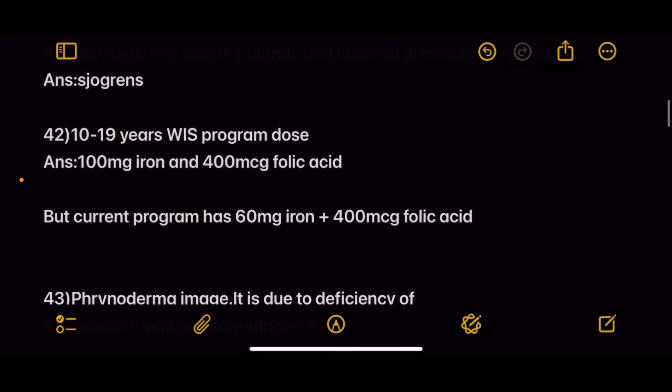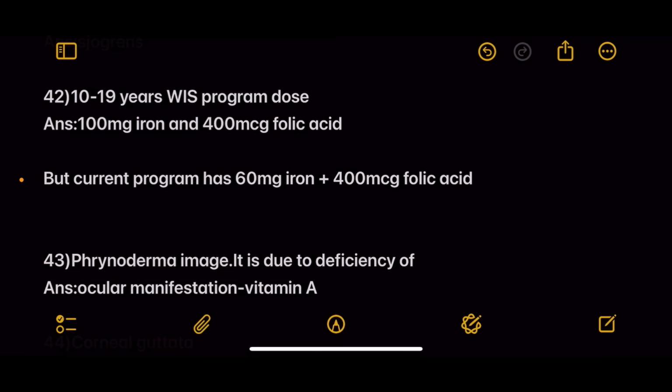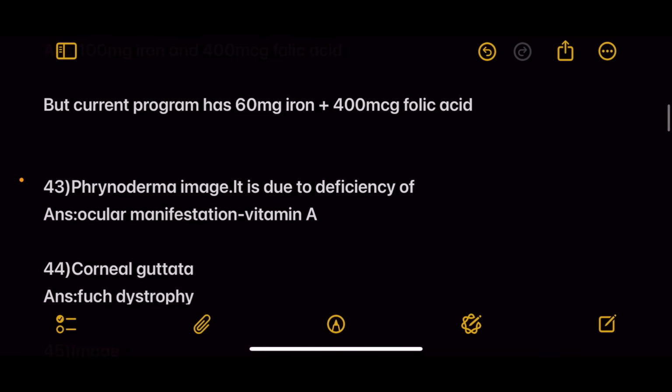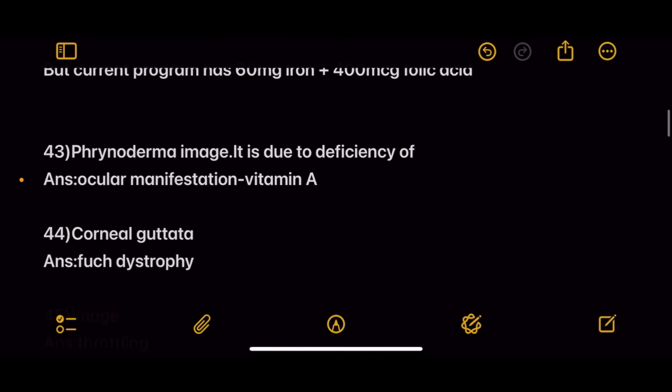Next, destruction of salivary glands and lacrimal glands by lymphocytes. Answer is Sjogren's. Next, 10 to 19 years and weekly iron and folic acid program dose. So the weekly iron and folic acid program was an older program, and it was for 10 to 19 years, and in that we used to give 100 mg iron and 400 microgram folic acid. But in Anemia Mukt Bharat, it is 60 mg iron and 400 microgram folic acid. So if WIFS exactly was asked, then this is a little confusing question. If WIFS, then the answer should be 100 mg iron and 400 microgram folic acid. But the current program has 60 mg iron plus 400 microgram folic acid.